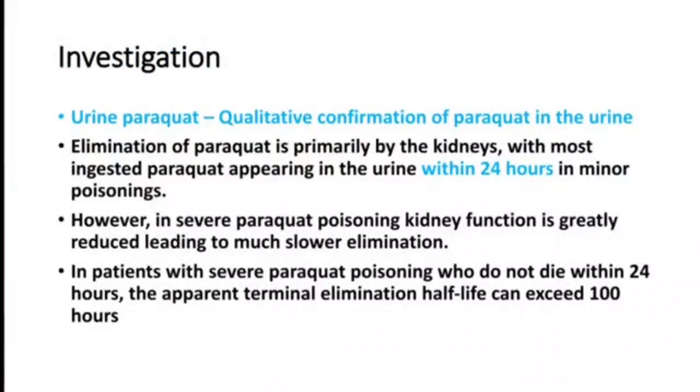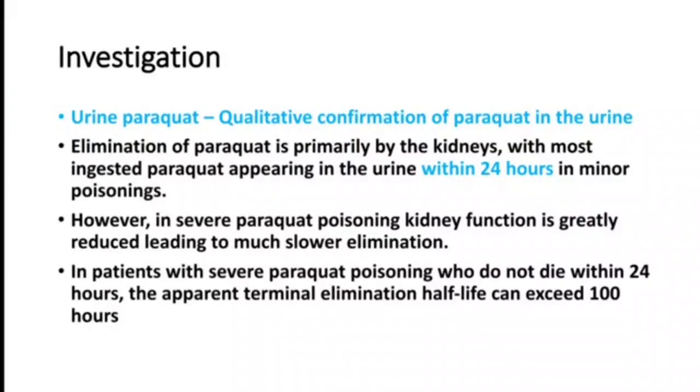We can put in a Ryle's tube and take the gastric contents for examination. We can take blood for paraquat levels. We can take urine for paraquat levels. Now, of all these three, the urine examination is very, very important, because paraquat will be absorbed from the stomach fast. It will be removed from the blood very fast. It will go through the urine for a longer period, so it will be removed through the urine.